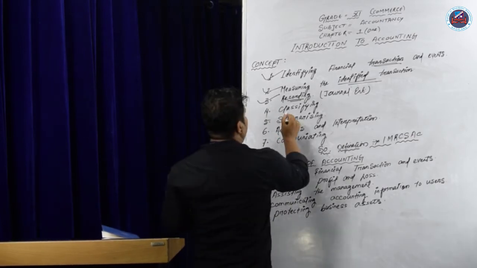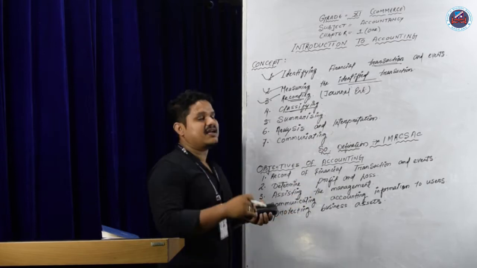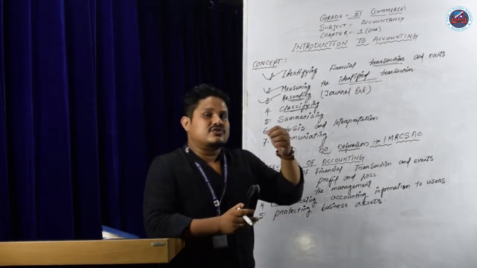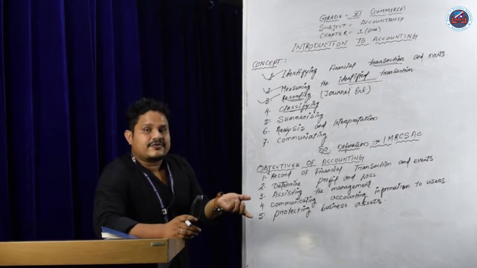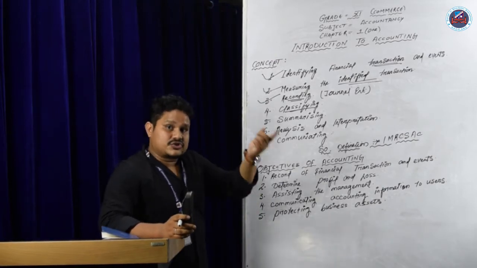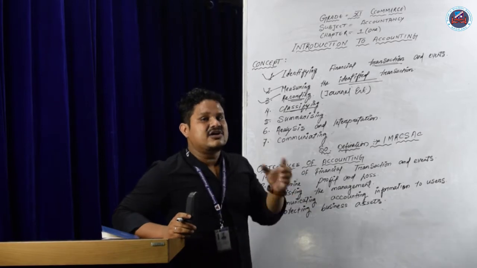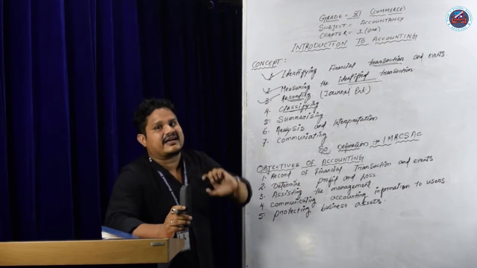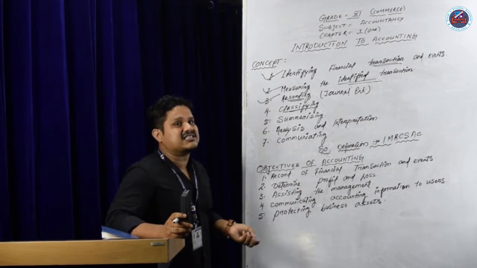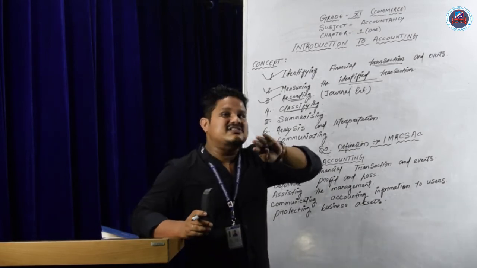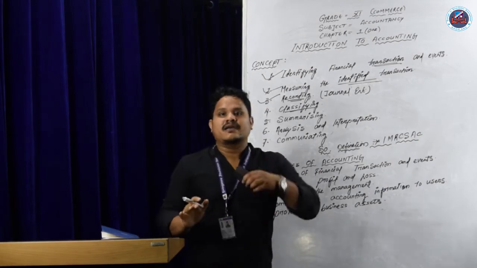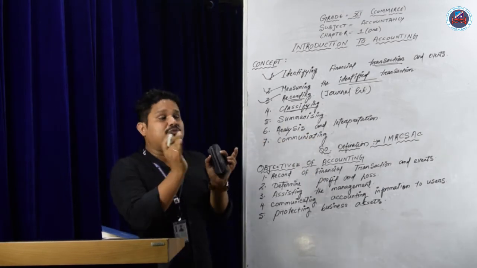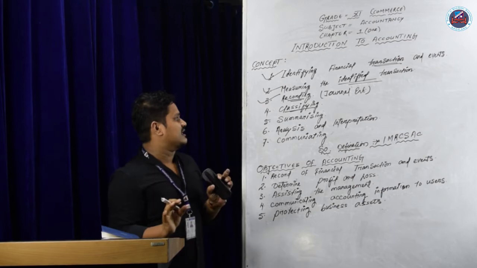After that, you have to classify. What is the meaning of classify? You have purchased goods, you have purchased a car, you have purchased machinery, we have purchased stock, you have paid cash. All these are different accounts. So while classifying, you have to keep the accounts separate. Cash account separate, purchase account separate, machinery account separate. That you have to classify.